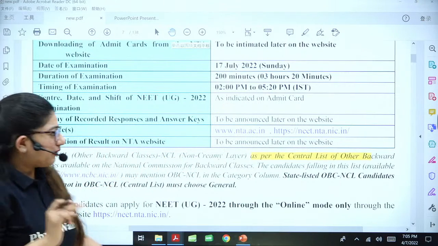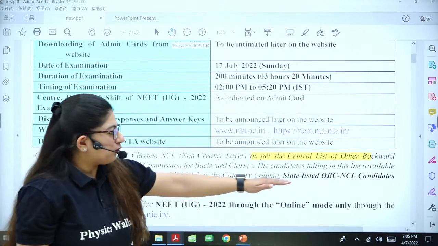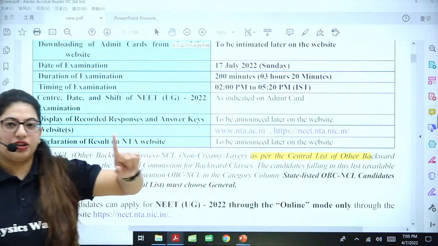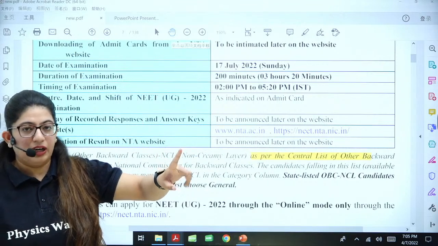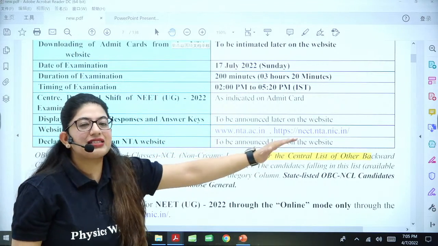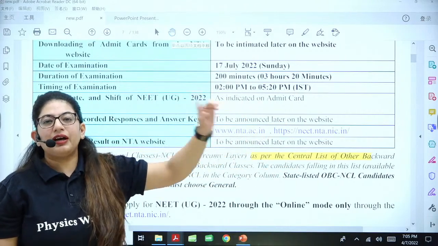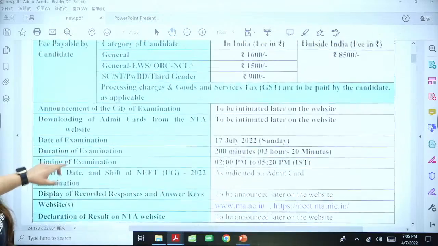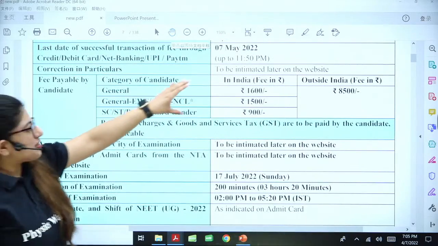But if you are in the non-creamy layer according to your state, but you are not in the central list, you will not be considered non-creamy. So you must be in this list of non-creamy layer given by the central government.